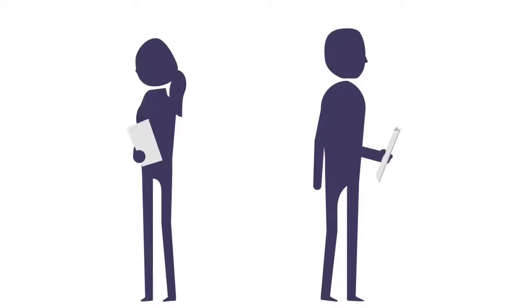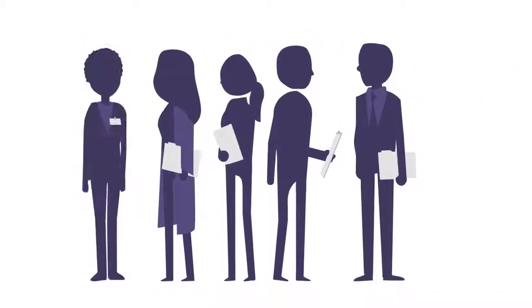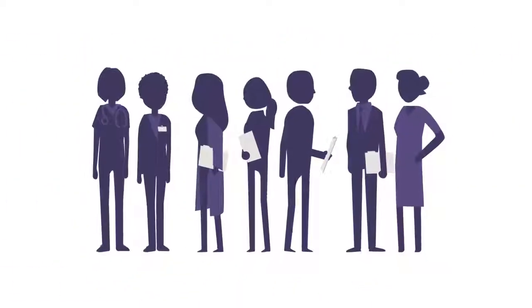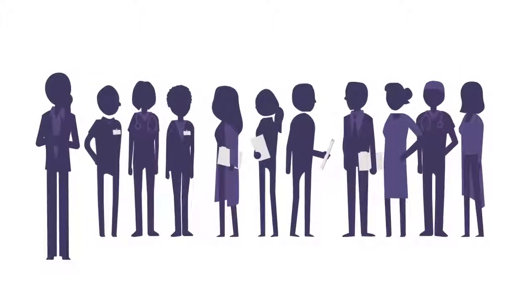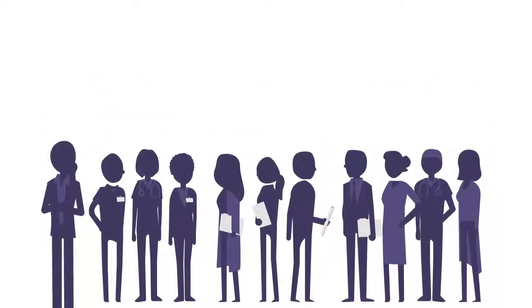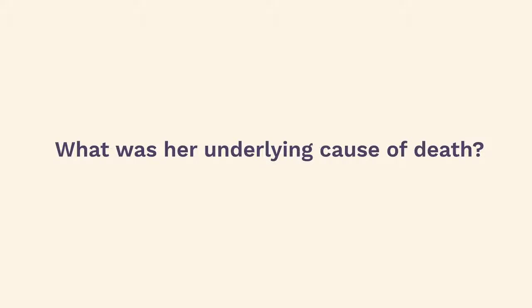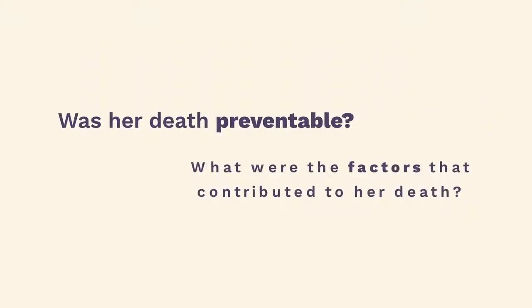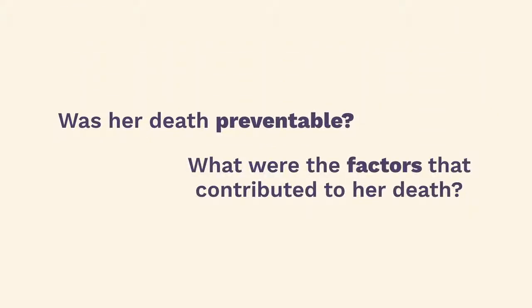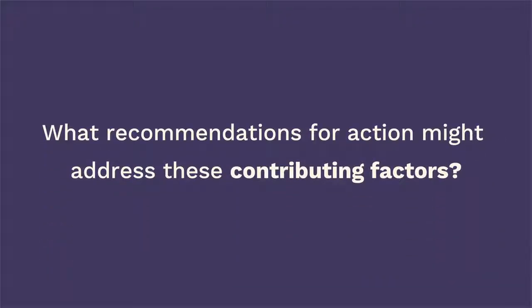You've just listened to the discussion we had about the case of a 30-year-old mother who died 6 weeks after giving birth as a result of cardiomyopathy. Was her death pregnancy-related? Or, if she had not been pregnant, would she have died? What was her underlying cause of death? Was her death preventable? What were the factors that contributed to her death? What recommendations for action might address these contributing factors?